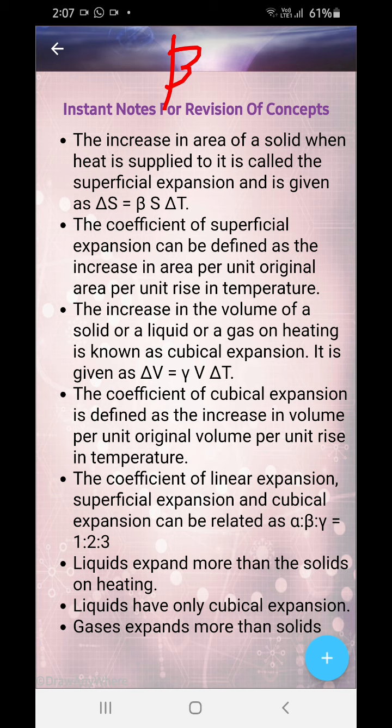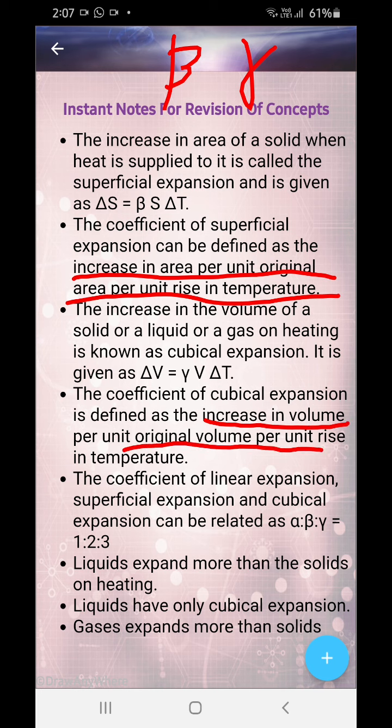The coefficient of superficial expansion can be defined as the increase in the area per unit original area per unit rise in temperature. Okay. The increase in the volume of the solid, liquid or gas on heating is known as cubical expansion. It's gamma V. Okay, so what's it? Gamma. Okay. So gamma is the coefficient of cubical expansion, defined as the increase in the volume per unit original volume per unit rise in temperature.